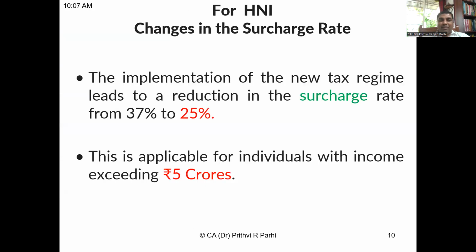So after that comparison, let us learn two more issues. First of all, one important thing which is applicable mostly to HNIs. That is reduction of surcharge. Surcharge is a tax on tax. Okay. This surcharge rate under new scheme is reduced from 37% to 25%. But this surcharge is applicable only to individuals whose income is exceeding 5 crore. If it is within that, then we need not bother about this surcharge reduction.